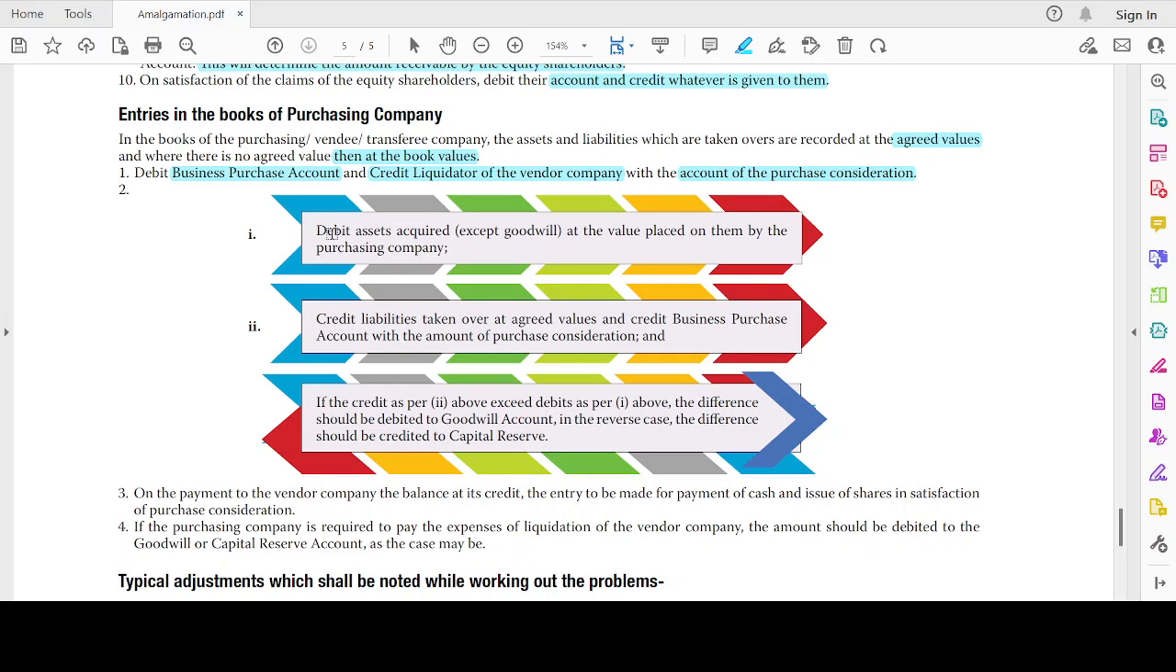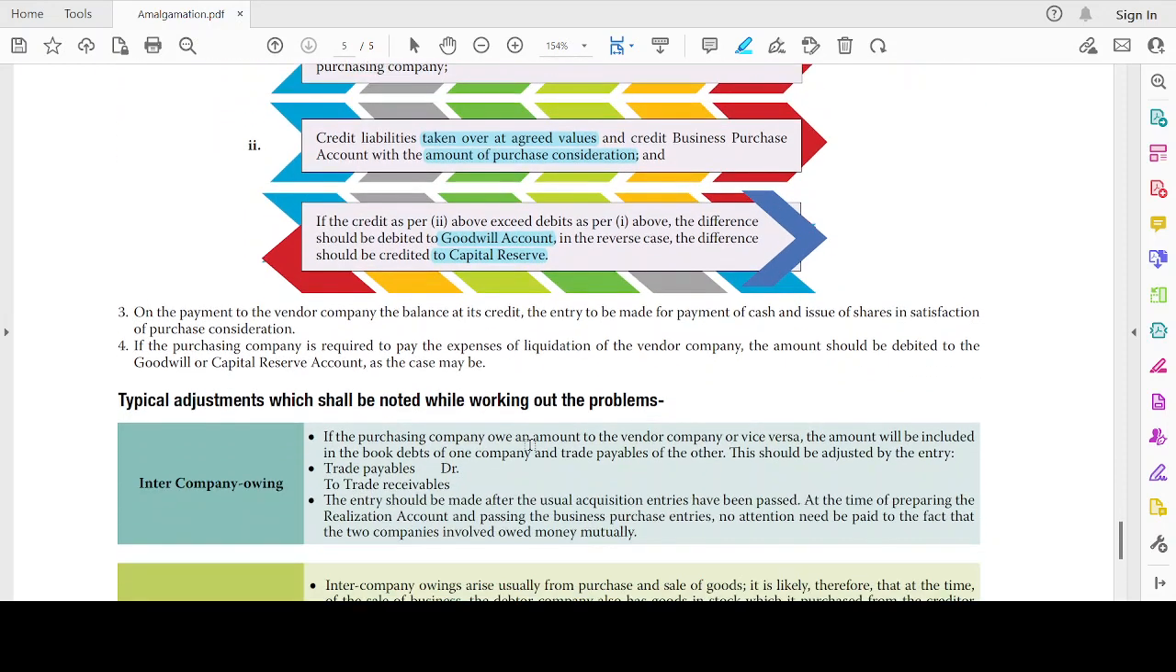Debit assets acquired at the value placed by the purchasing company. Credit the liabilities taken over at the agreed value, and credit the business purchase account with the amount of purchase consideration. And if the credit exceeds the debit, the difference should be taken as goodwill. In the reverse case, it should be taken as capital reserve. On the payment to the vendor company, the entry is to be made for the payment of cash or issue of shares in satisfaction of the purchase consideration.